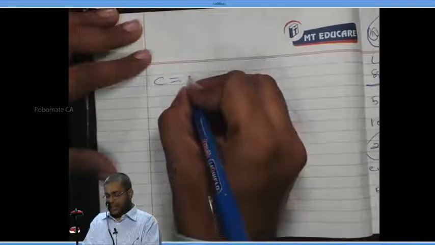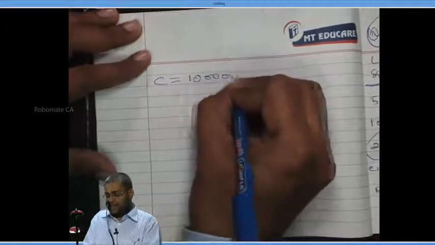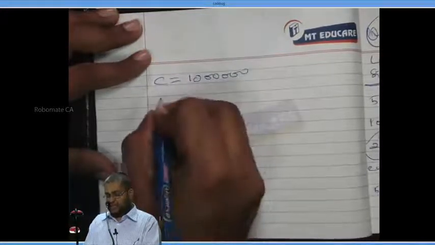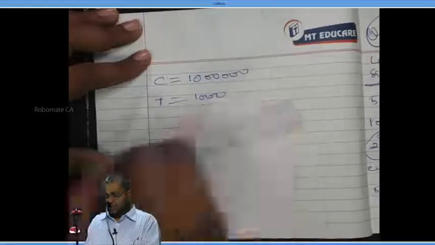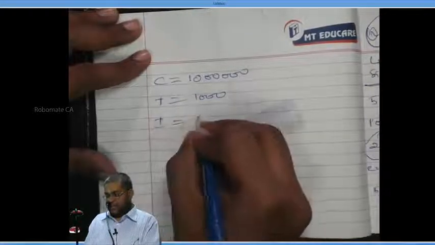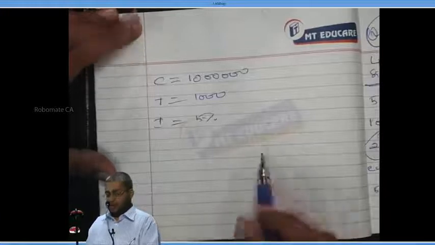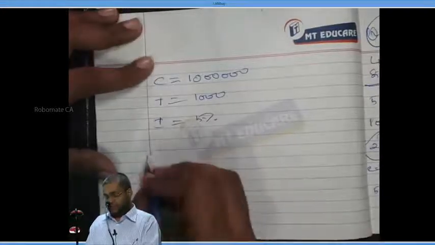C is equal to, tell me what is annual cash requirement? 10 lakhs. C is equal to 10 lakhs. T is equal to 1,000. I is equal to 5%.